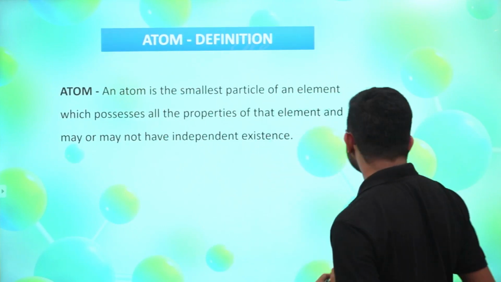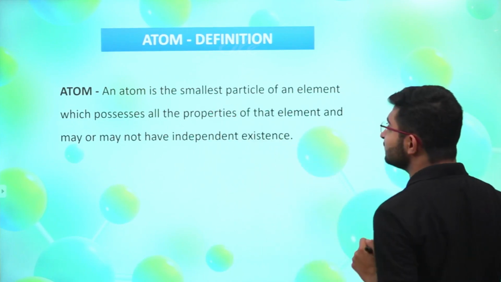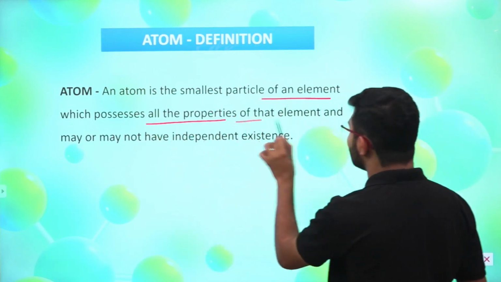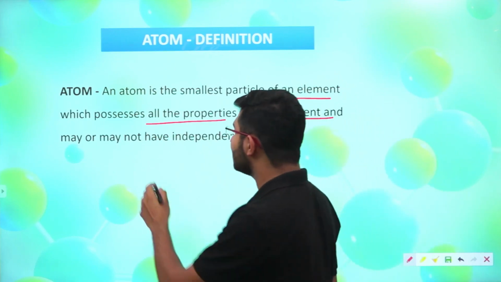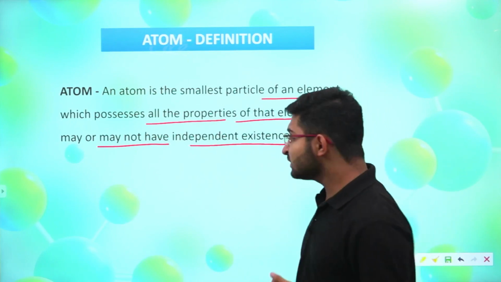Let us learn about what atoms and molecules are in detail. Moving ahead, we have the definition of an atom on your screen. An atom is the smallest particle of an element which possesses all the properties of that element and may or may not have independent existence. Now what does it mean? Let me give you an example.